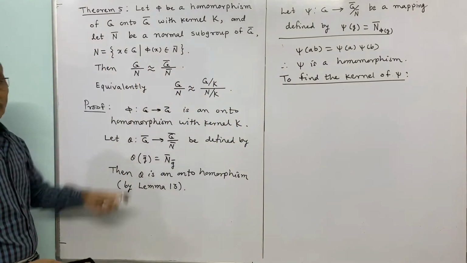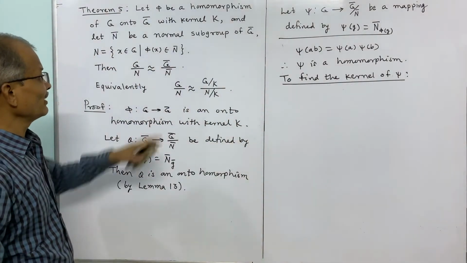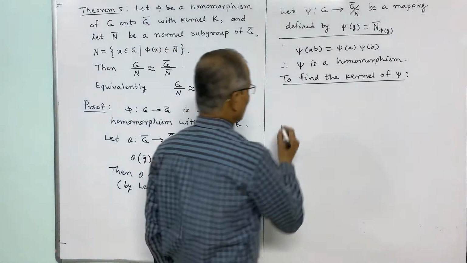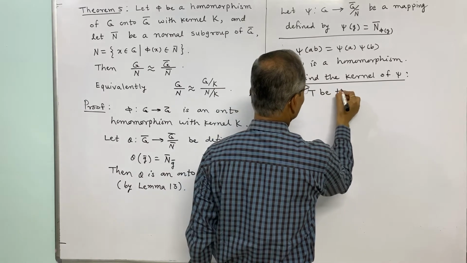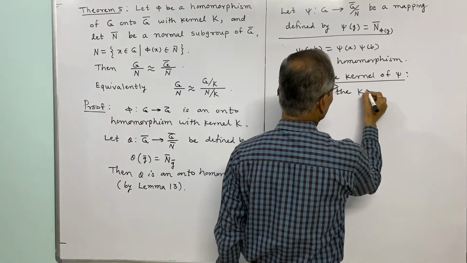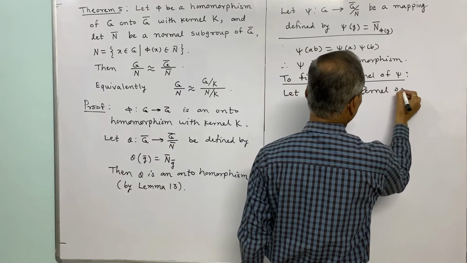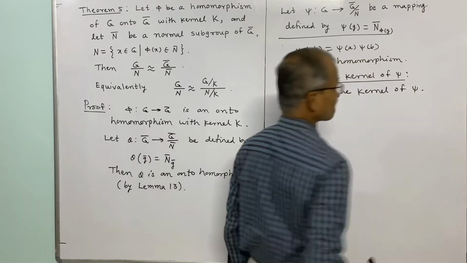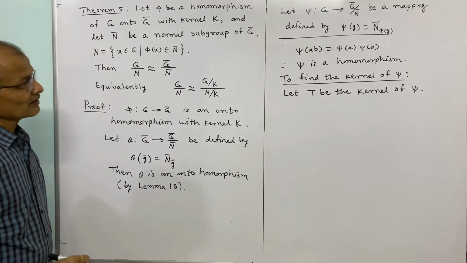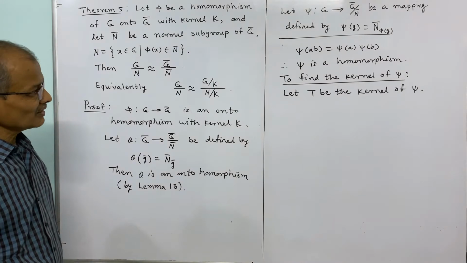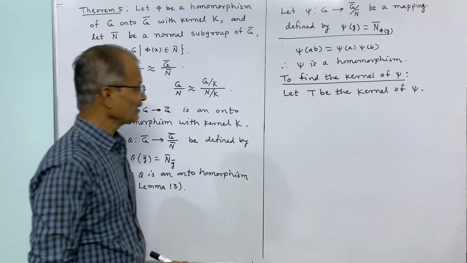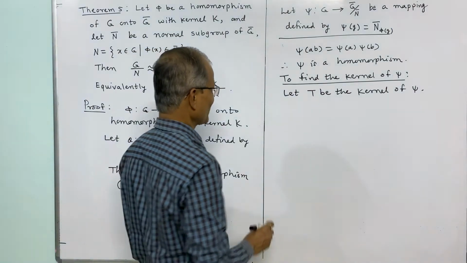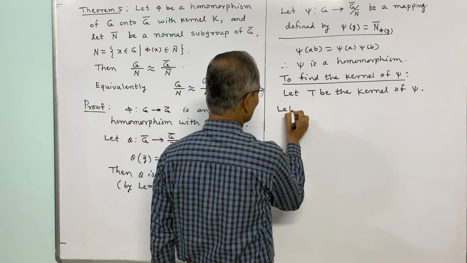N is the inverse image of the elements in N bar. And now to show T is equal to N, we will show that N is a subset of T and T is a subset of N. For that purpose, let n belong to N.